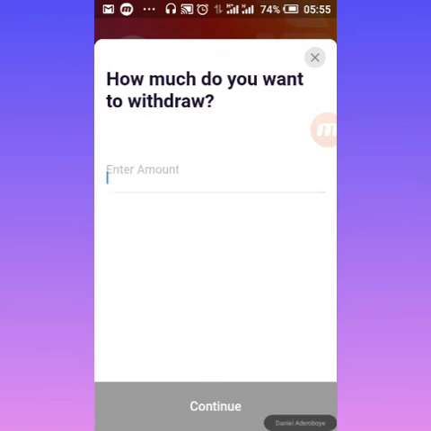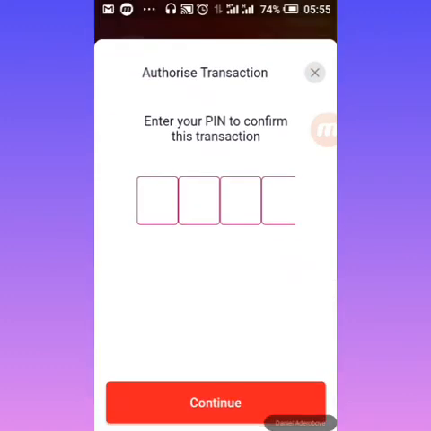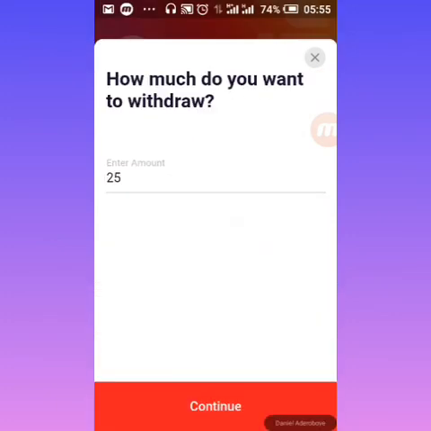I'm going to click on withdraw. Now, the amount I want to withdraw, let's assume, is 25 naira. I click on continue and put in my PIN. Oh, I did not tell you that you have to create a PIN.